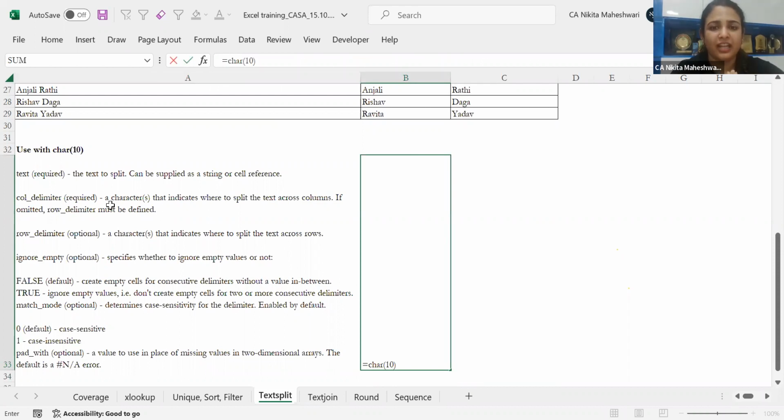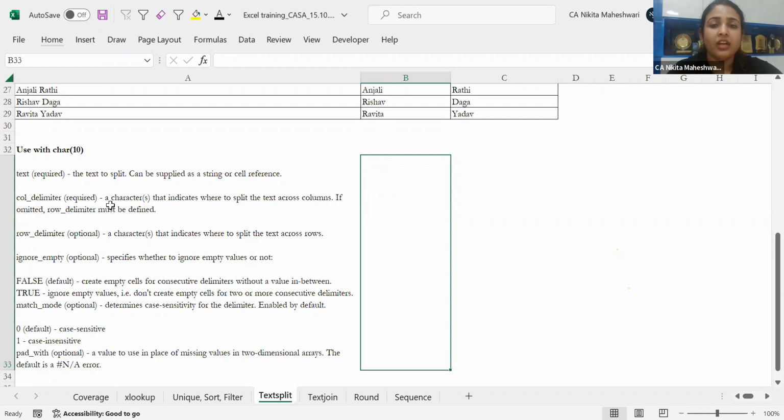feature of CHAR 10. Don't ask me the logic of this, to be very honest. Just memorize it, this thing is there. Whenever we are adding line breaks, let's say for example, Nikita, line break, Alt Enter. I'm adding a line break and I'm doing this. For Excel, a line break is represented by CHAR(10). So character 10 is something Excel recognizes a line break with.